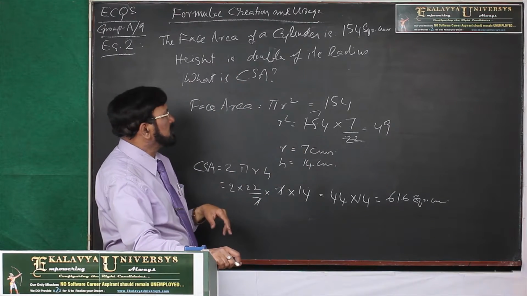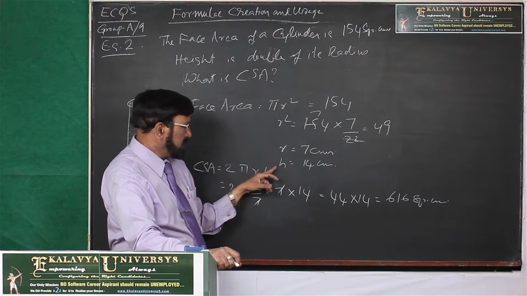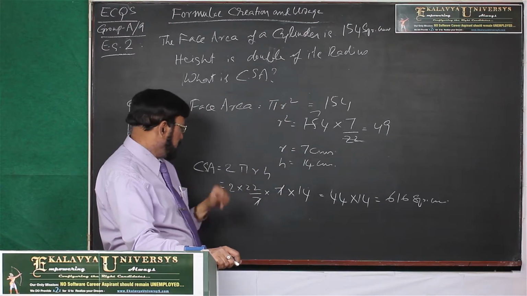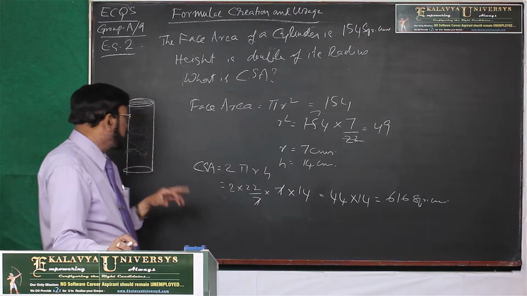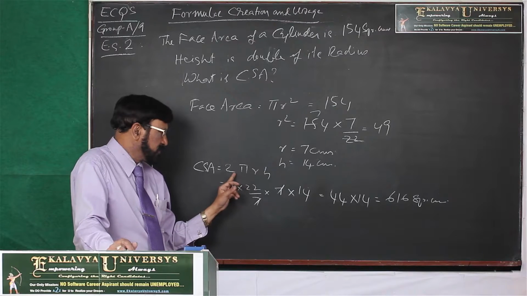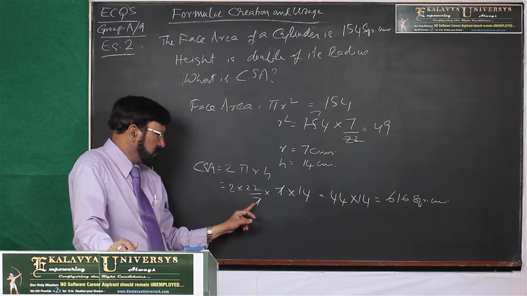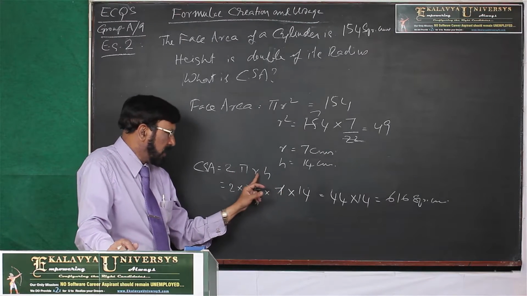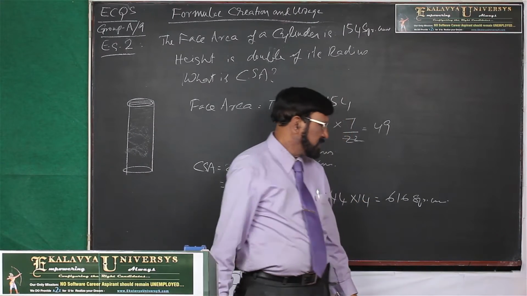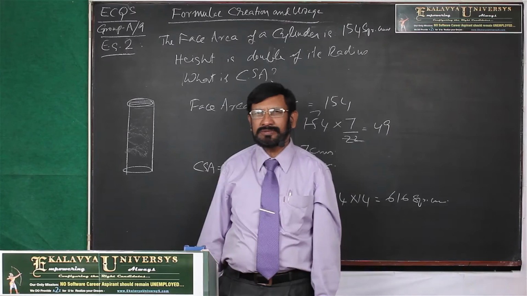What is the relation between radius and height? The height is double the radius. Then 14. Then CSA, curved surface area. The formula is 2 pi r h. 2 into 22 by 7 into r into h. Then it is 616 square centimeters.